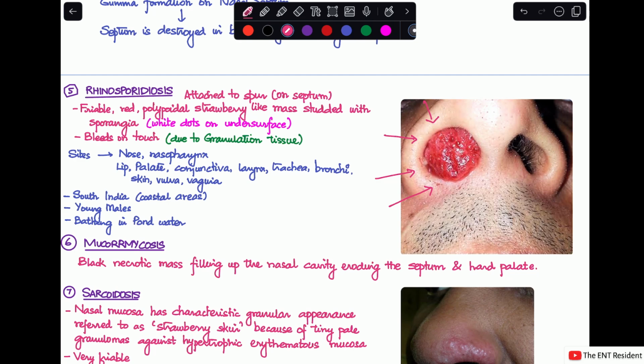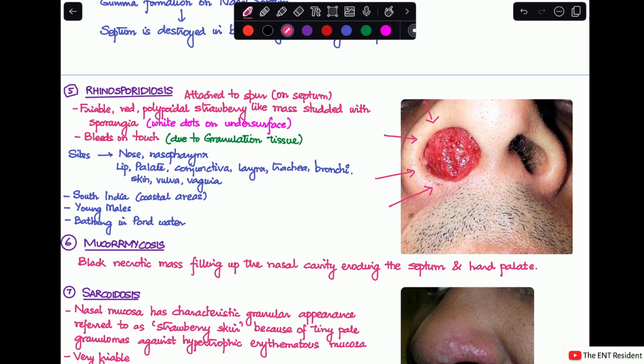Sometimes you'll see some white dots on the undersurface of the mass. Those are usually the sporangia. And this mass looks very vascular, so it will bleed on touch, and this happens due to the formation of granulation tissue.